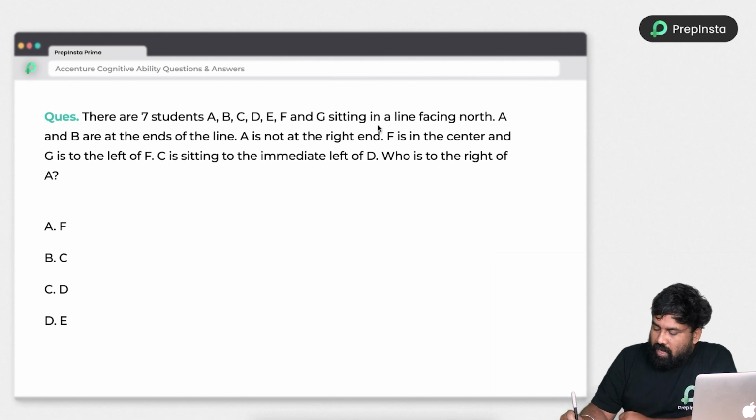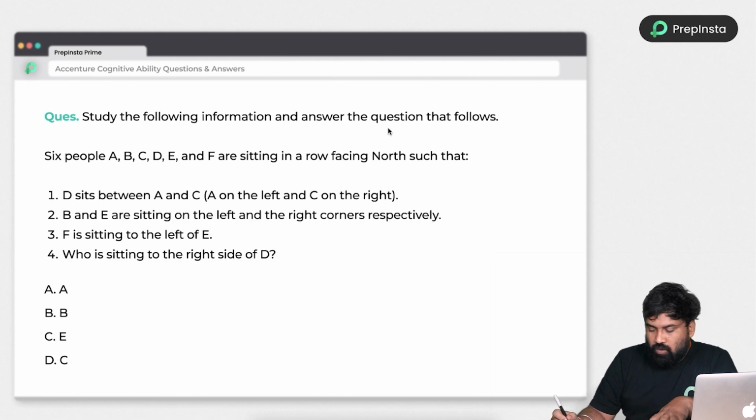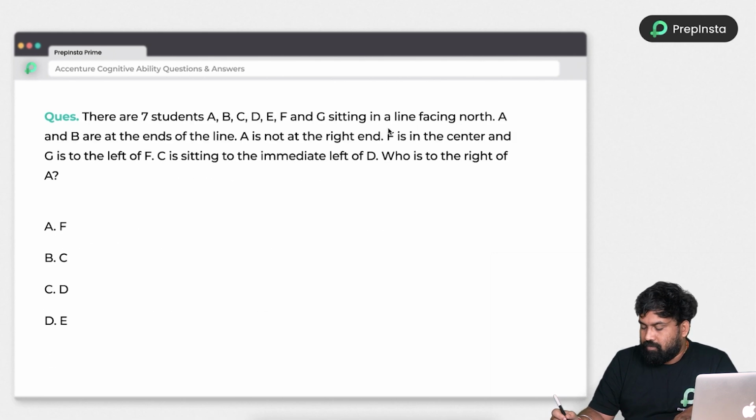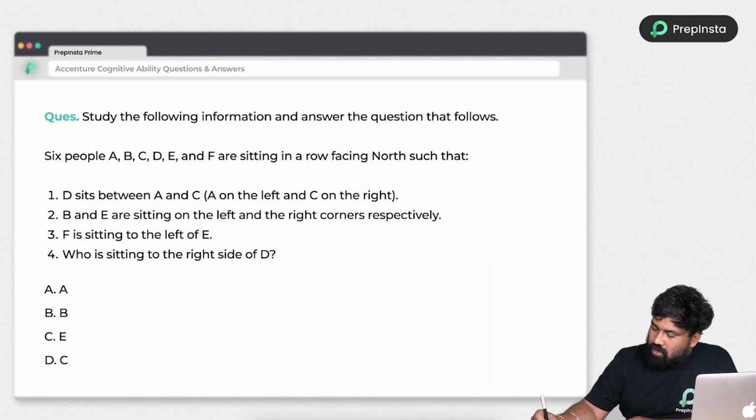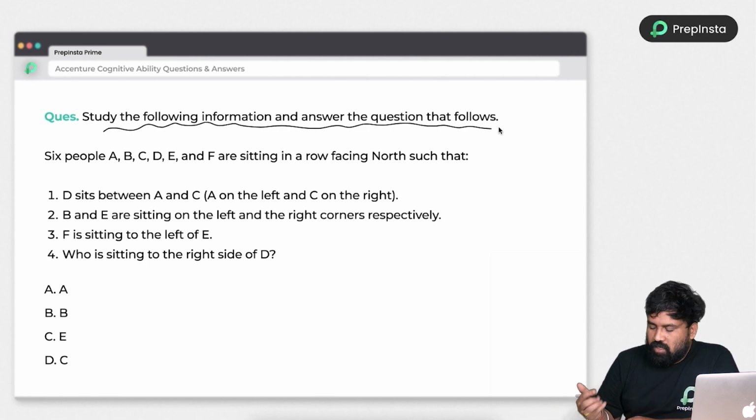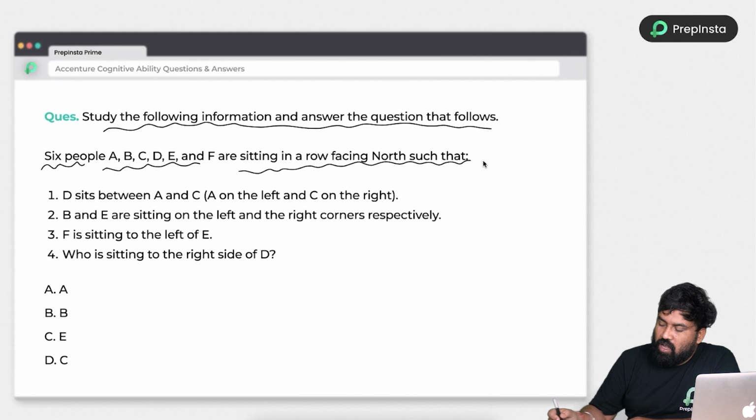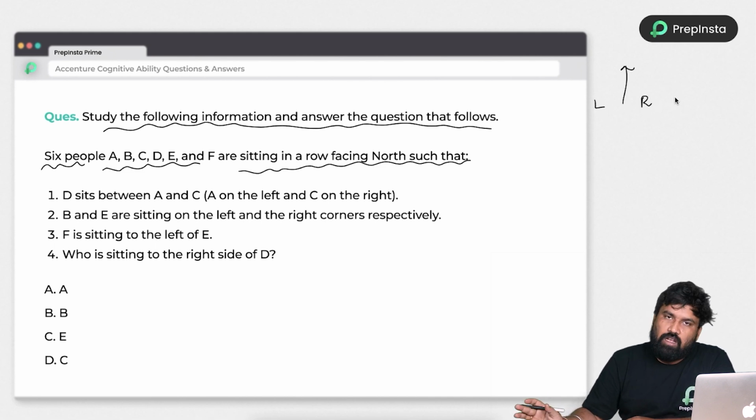So let's go to another question. Study the following information and answer the questions that follow. So just look at what question is given. Six people A, B, C, D, E, F are sitting in a row facing north such that, so all are facing towards the north. So left hand side, right hand side won't change. So simple. Pause the video and try to solve it first, then look into the explanation.